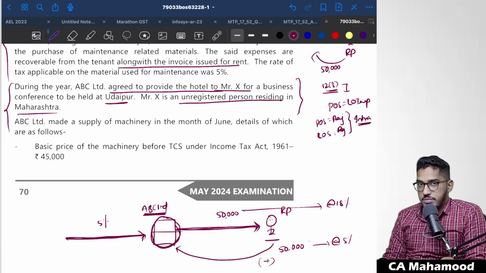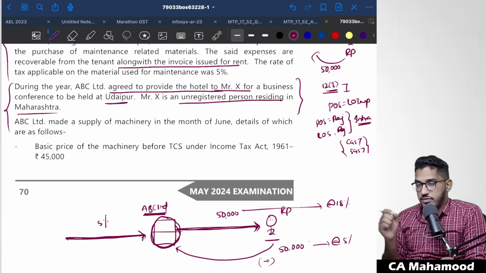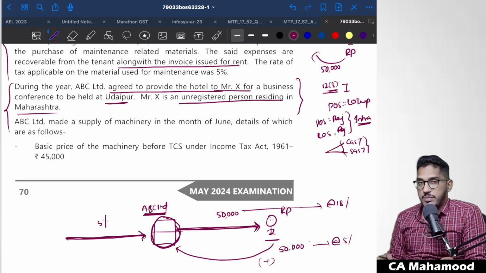If it is an intra-state supply, what will be collected? CGST will be collected and SGST also will be collected. Both will be collected. It is not an interstate supply, it will fall under intra-state supply. If it is an intra-state supply, what will be levied? CGST and SGST both will be levied.